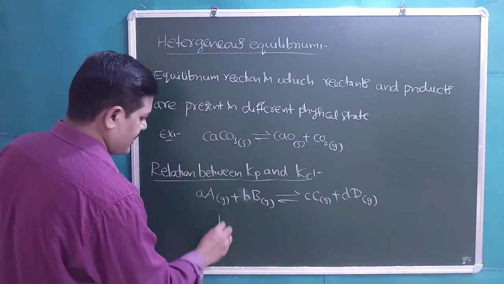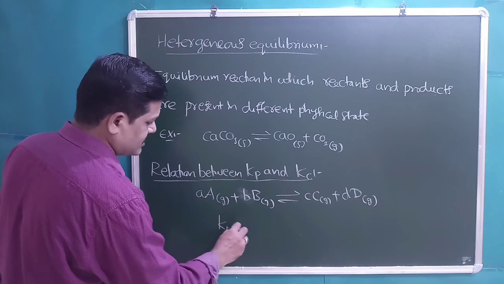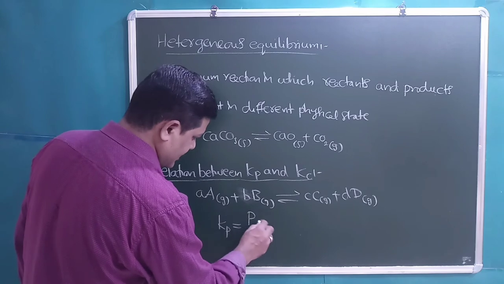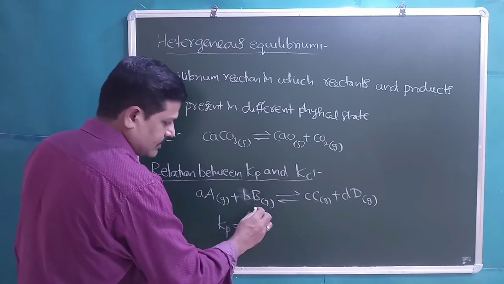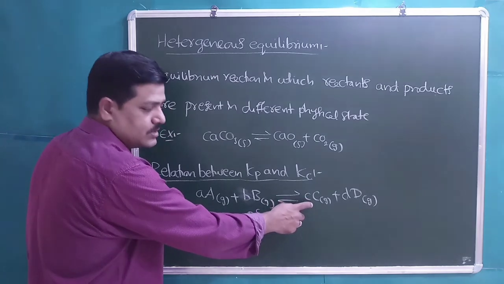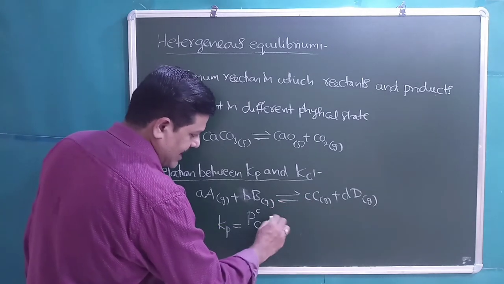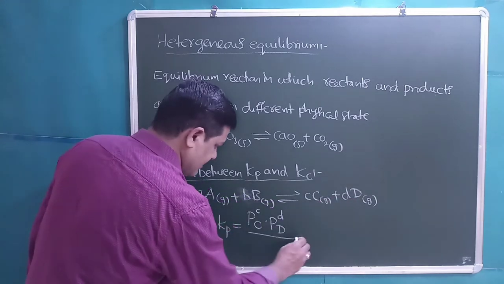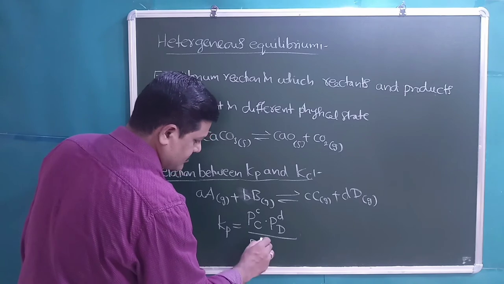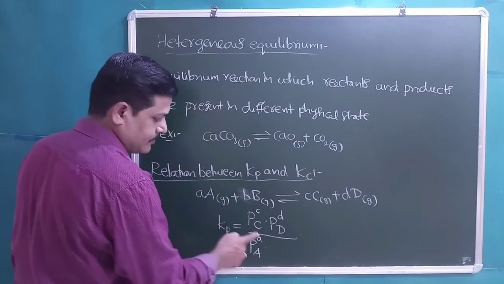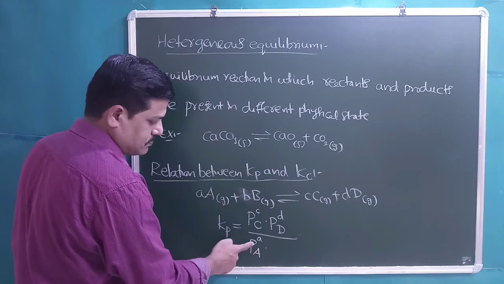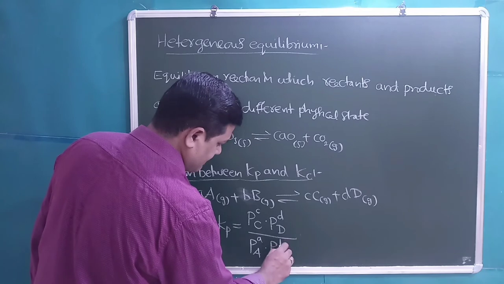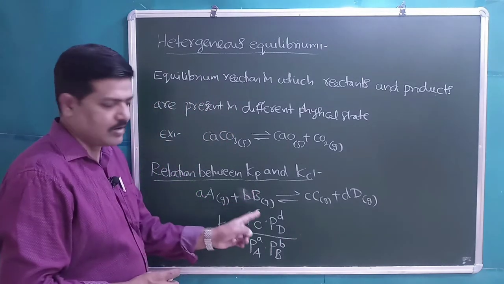Students, then Kp, the equilibrium constant in terms of partial pressures, we can write as Kp equals partial pressure of C raised to the power of its stoichiometric coefficient c, multiplied by partial pressure of D raised to the power of d, divided by partial pressure of A raised to the power of a, multiplied by partial pressure of B raised to the power of b.